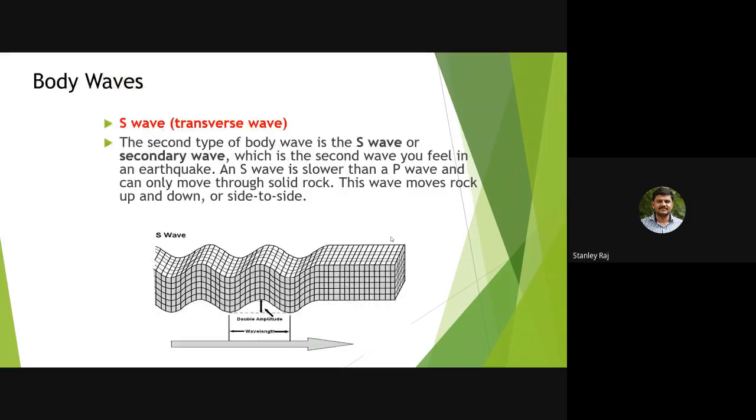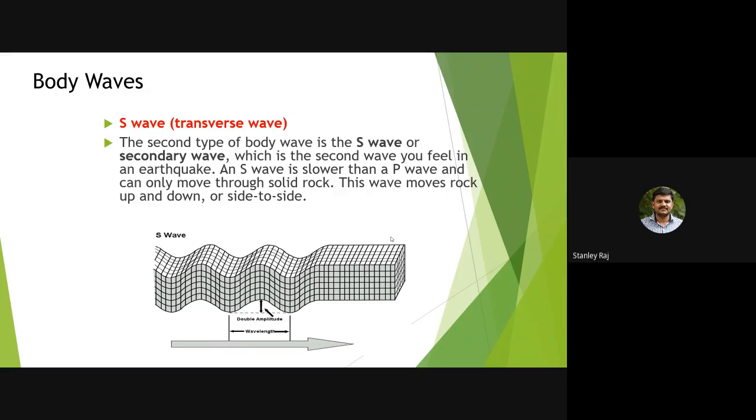The next type of body wave is the S wave, the transverse wave, which is the second wave you feel. It reaches the station next to the P wave. The S wave is slower than the P wave and it can move only through solid rocks. This is the important characteristic of the S wave.